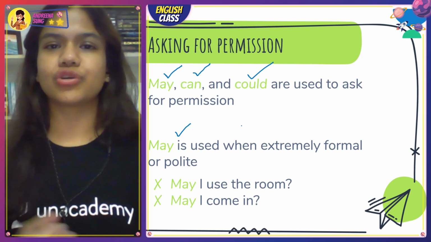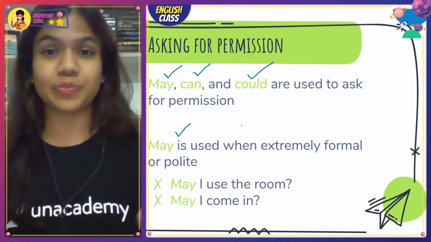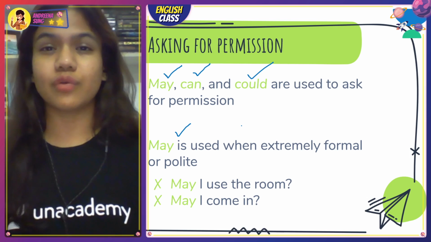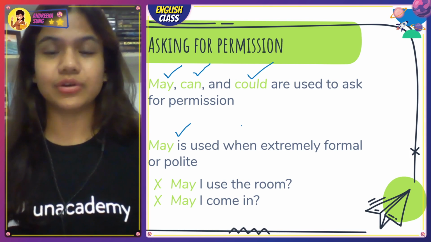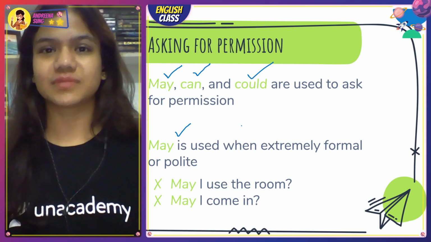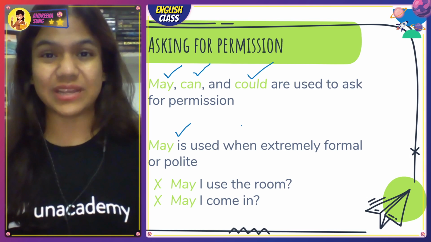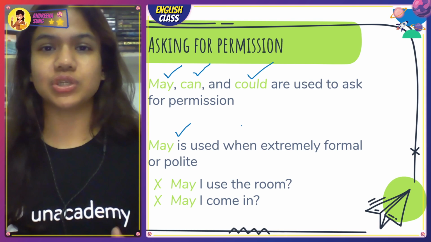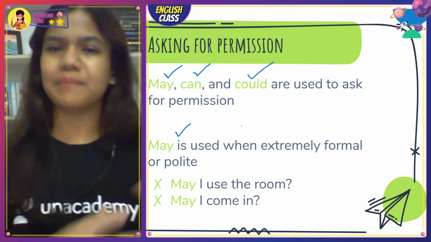So usually when you talk to your teachers, when you talk to your headmistress, when you talk to, let's say, your principal, you tend to use may a lot. Let's say that you're writing a letter to the editor of a newspaper, may, not can. Writing a letter to the government of India, may. When you're requesting something from an organization, may. You're writing a letter to an NGO, may. Why? Because when you're asking for permission, may is used when we want to be extremely polite and extremely formal. May I use the room?